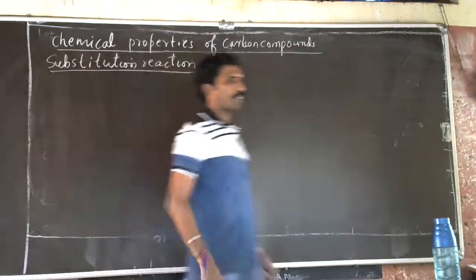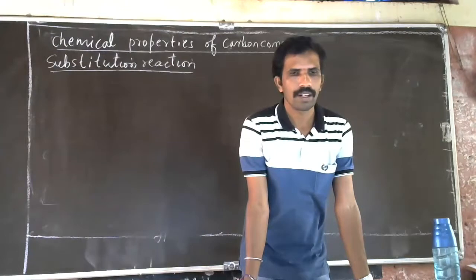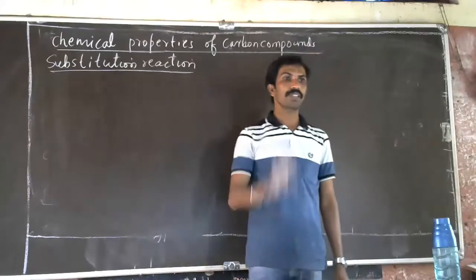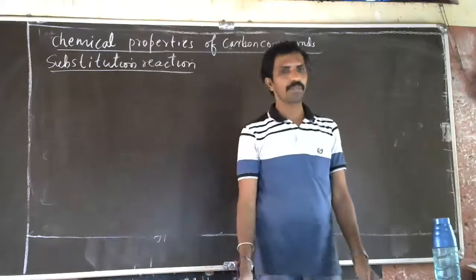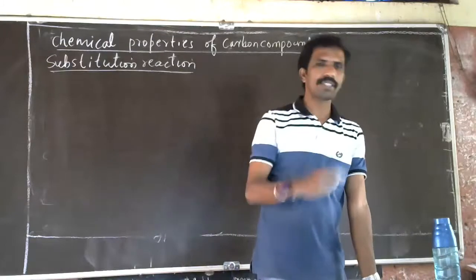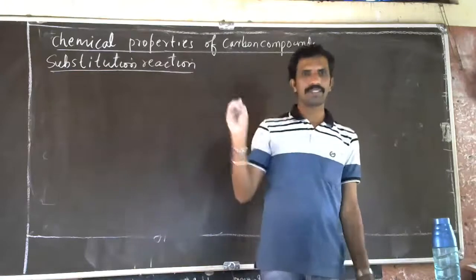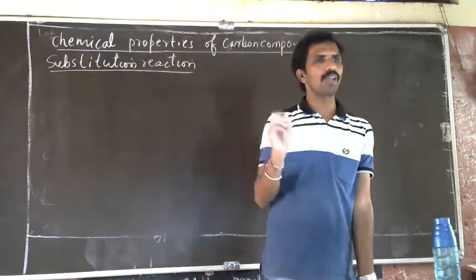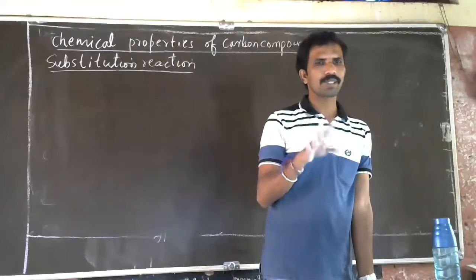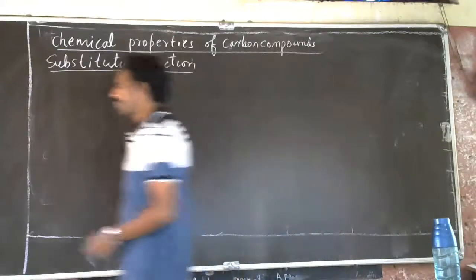The question appears for 2 marks. They may give this question: write the chemical properties of carbon compounds. Or last year, this question was given for 4 marks. Last year's paper, 4 marks it is given. Very easy. If you write the equation for these chemical properties, then only you will get the marks. Otherwise, it is very difficult. 4 marks, an easy marks-scoring concept it is. So kindly concentrate on this.